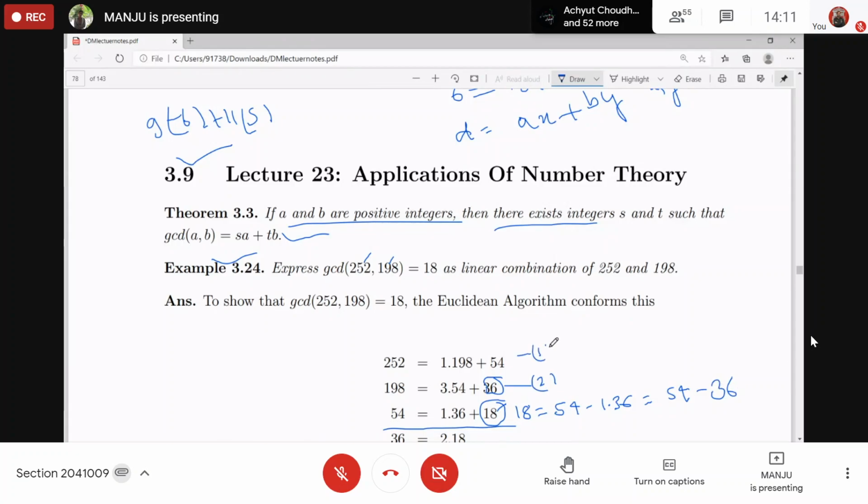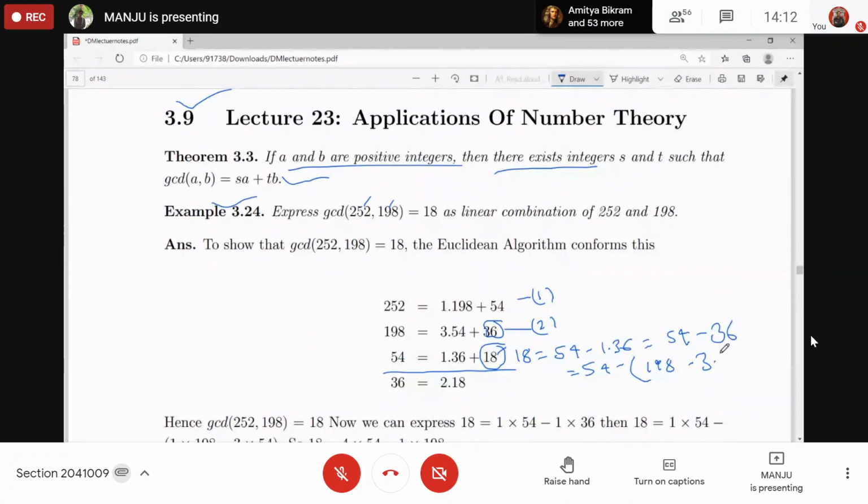Okay? So from equation 2, what is the value of 36? 198 minus 3 into 54. Don't try to multiply. Take the coefficients only. You need to just collect the coefficients everywhere.